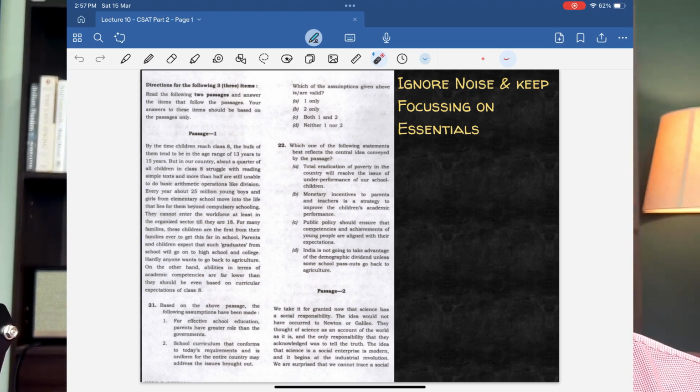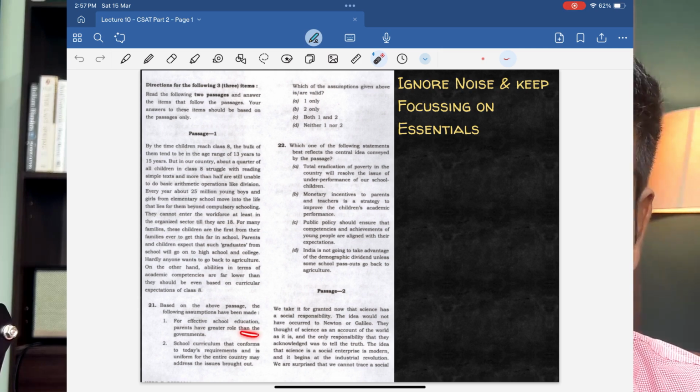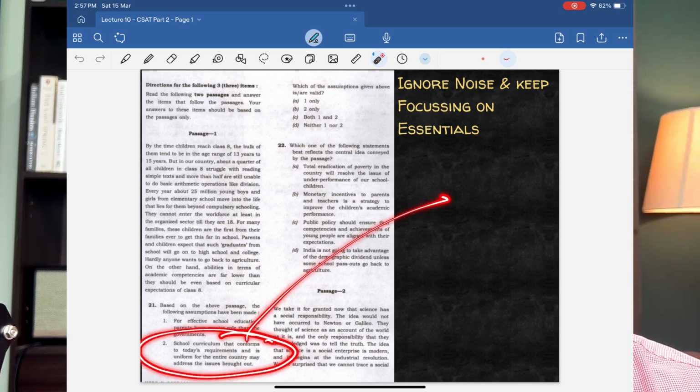And similarly, look at statement 2. Statement 2 says school curriculum that conforms to today's requirements and is uniform for the entire country may address the issues brought about. There are two problems in this particular statement, right? One is it blames the curriculum. Second is it blames as if some states are performing well and some states are not performing well, and both these assumptions are wrong, right?